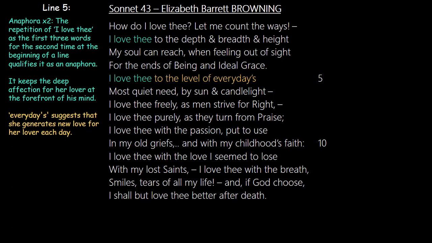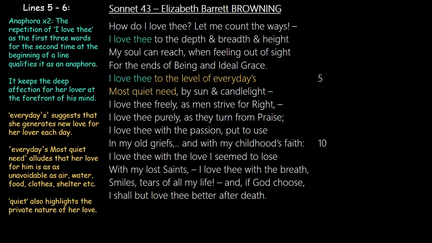And she says, "to the level of everyday's most quiet need." So again, we see another enjambment. Every day suggests that she generates new love for a lover every day. Everyday most quiet need also alludes that her love for him is as unavoidable as air, water, food, clothes, shelter, etc. And it's quiet, most quiet. So her love for him is necessary for her.